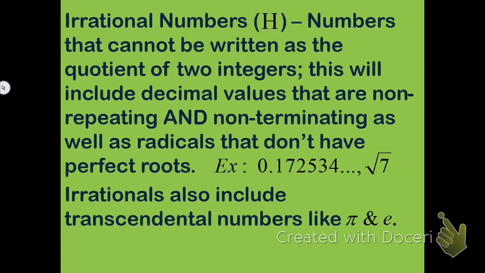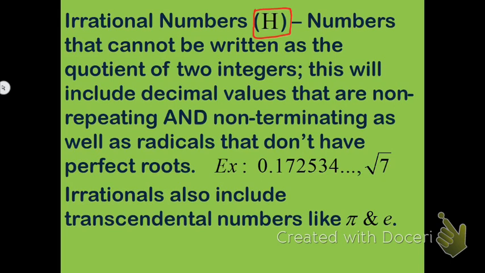Now, an irrational number, which is classified as, here we're using that letter H to indicate that we're using irrational numbers. Irrational numbers are going to be the kinds of numbers, again, they're including fractions and decimals, but these are going to be the fractions and decimals that are not really nice numbers.